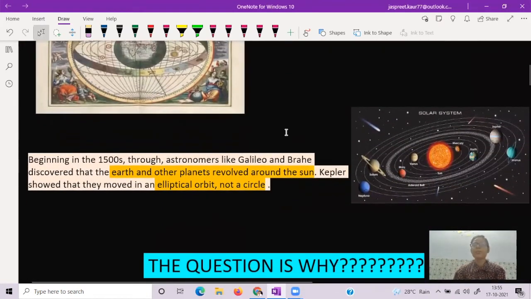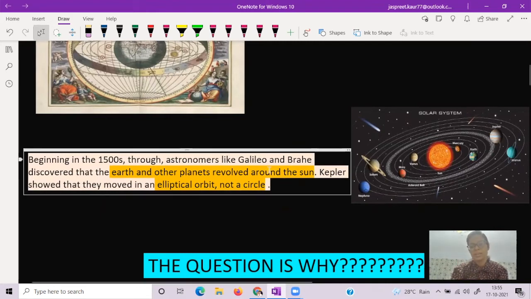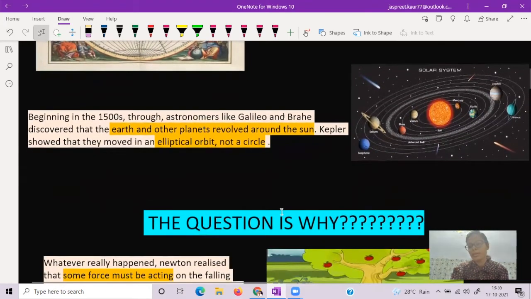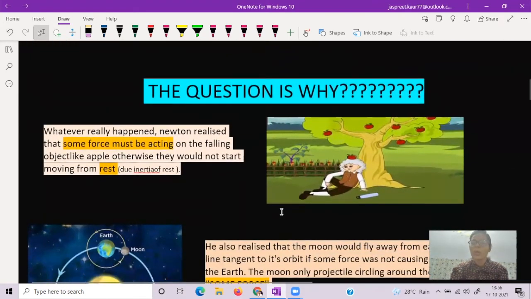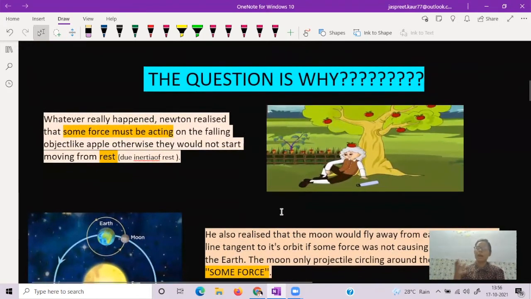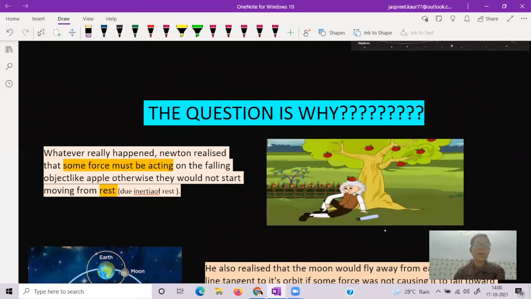But later, astronomers like Galileo and Brahe discovered that the Earth and the other planets revolve around the Sun in fixed orbits. And Kepler showed that these orbits are elliptical, not circular. So the question arises: why is this happening? Why do the Earth and the other planets revolve around the Sun in a particular orbit? The answer was given by Sir Isaac Newton.